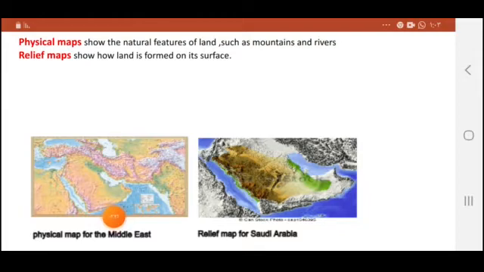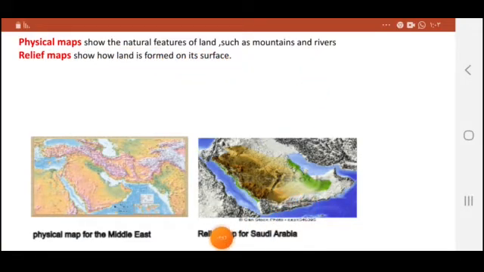Once you look at the physical map, you can identify the natural features of land. You can see the mountains, the seas, the rivers, the plains, and the deserts. Even the forests can be shown on physical maps. So the physical maps show the natural features of land such as mountains and rivers.